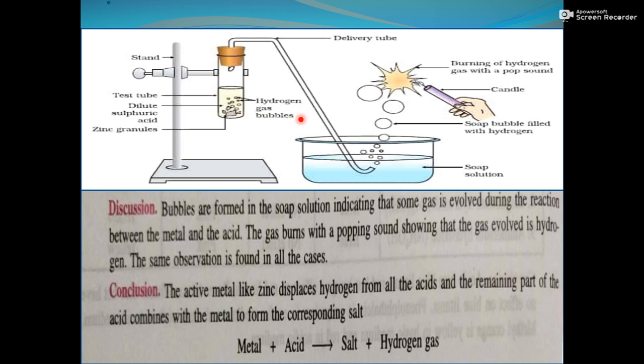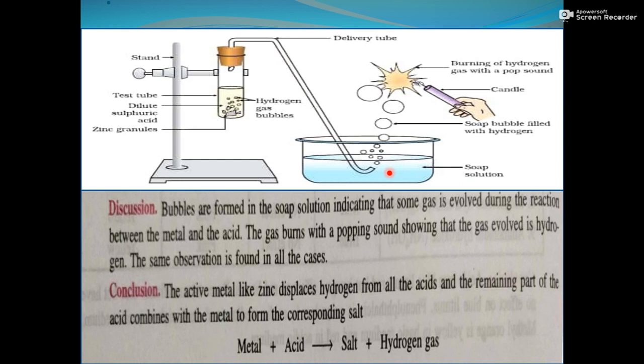Yet we don't know whether these are hydrogen gas bubbles or some other gas, but we can say that bubbles are observed. Now these bubbles enter through this tube, and with the help of this tube they enter into this straw, and this container contains soap solution. What happened in the soap solution?